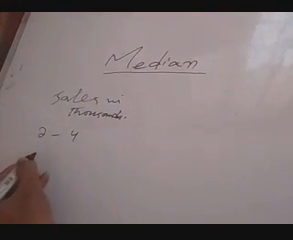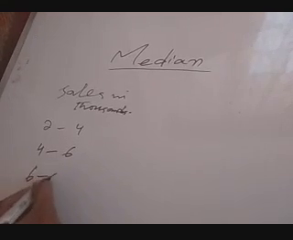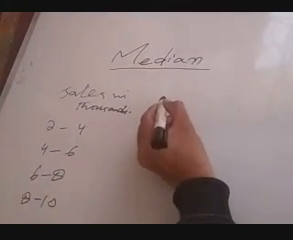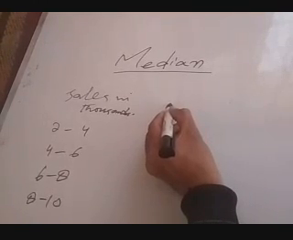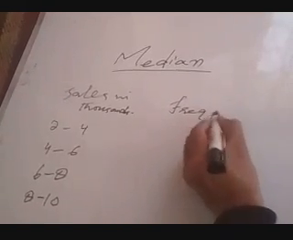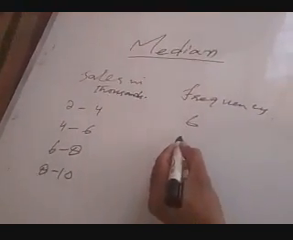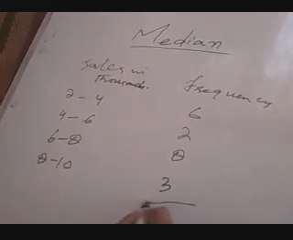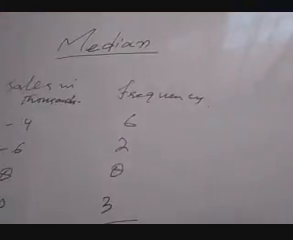Two to 4, 4 to 6, 6 to 8, 8 to 10, and frequency is 6 to 8, 3. You have to calculate the median sales in this question.